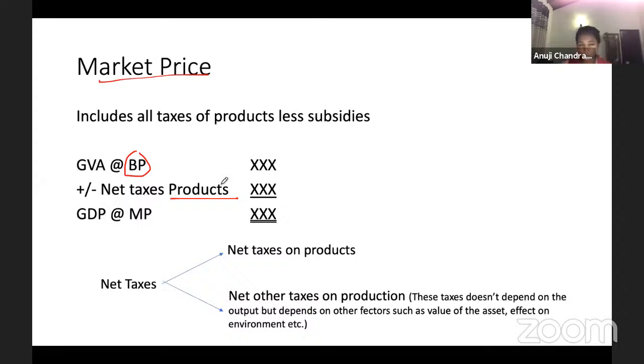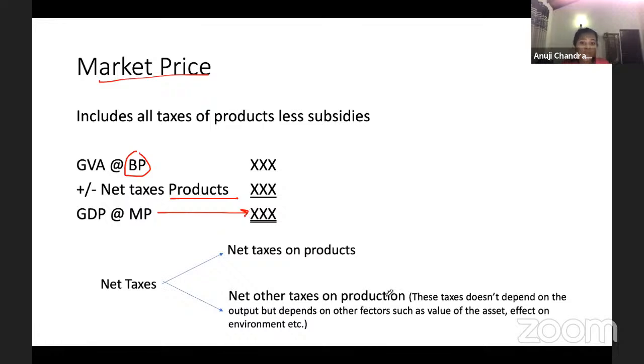I hope you guys know this already, since we're in the fourth lesson. Taxes have to be paid. It is a cost, while subsidy is a relief for us. So for this price, we add the tax because we want to charge it when we sell it to the market. Subsidies, we receive it, so we remove it. We get the benefit and we pass on the cost. And then you get the GDP at the market price.